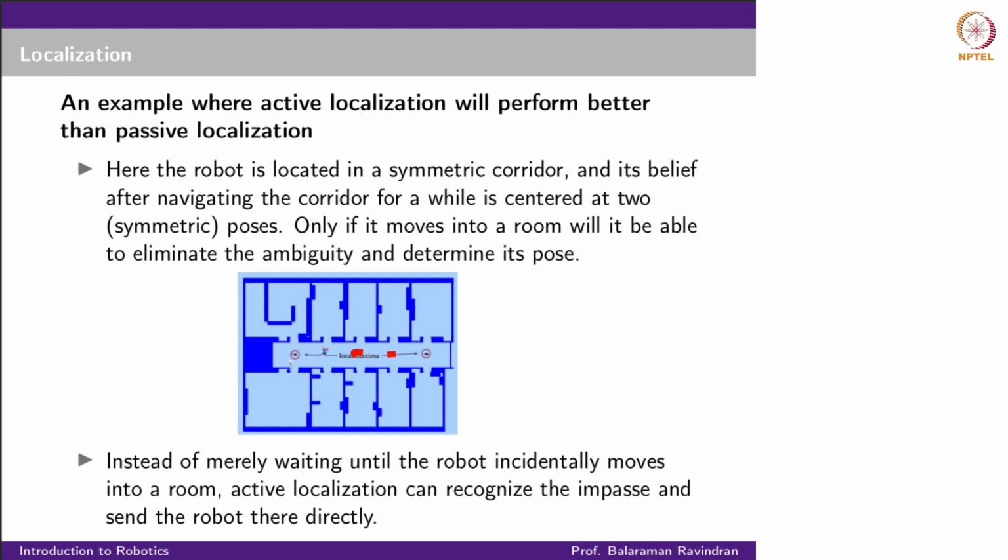So these two locations allow me to disambiguate where I am in terms of the symmetric corridor. Even though the rooms themselves are different, once I enter a room I'll probably know, but then that's a waste. And assuming that one of these rooms is actually a dangerous room, I don't really want to go in there and have my robot fried. So we would like to make sure that such things don't happen.